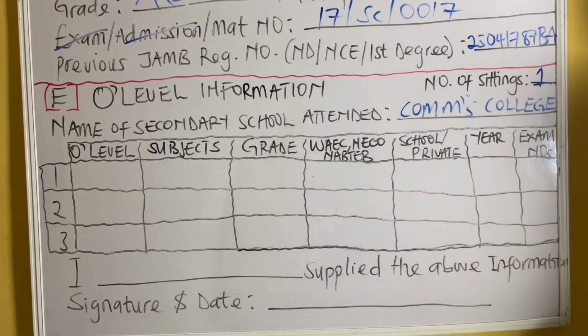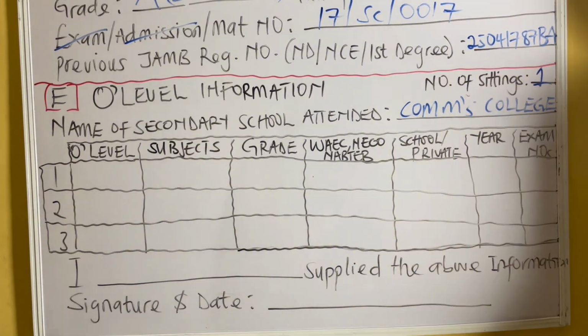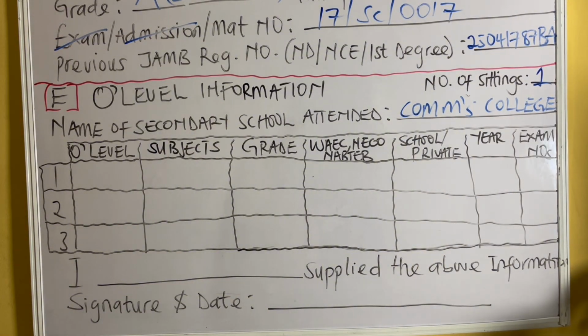Now before I go into this O-level, there's an advice for you. Some people might want to use awaiting results. Yes, maybe their particular program, they are not done with it. The alternative thing you can do is that you can just go and register JAMB. If you are watching this video earlier, before the closure of JAMB registration, go and register UTME rather. So after the registration, you can now later do conversion back to direct entry. It is allowed. So when you want to now convert to direct entry, if your result is available by then, you can now be a DE student. Do you understand? Now let's go to that O-level section.